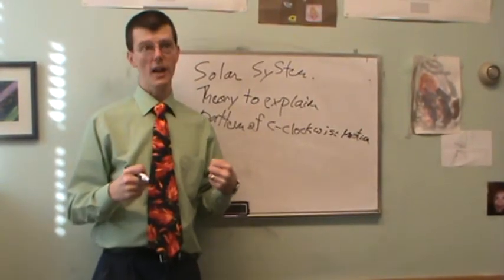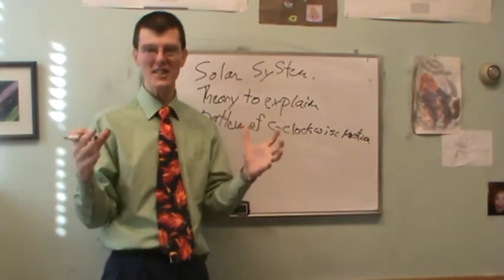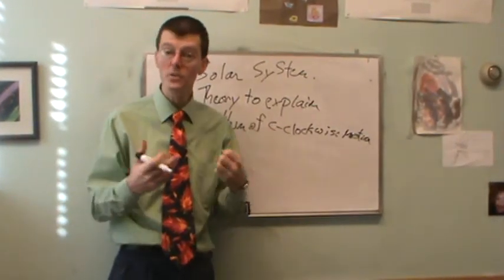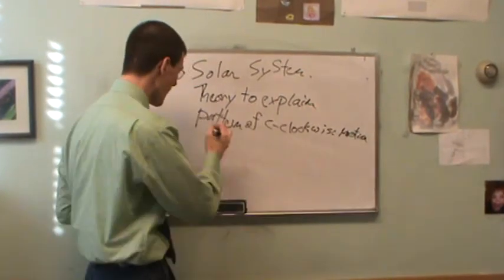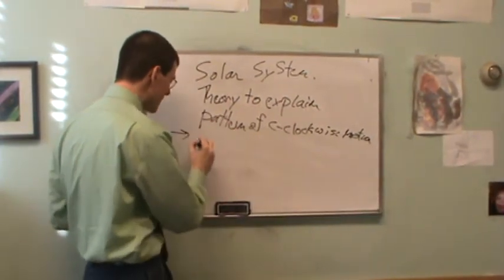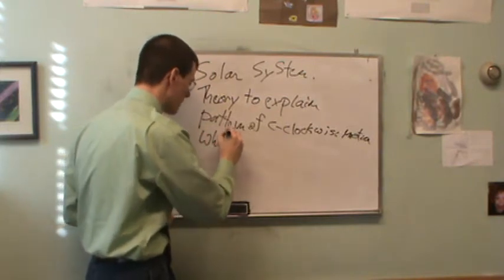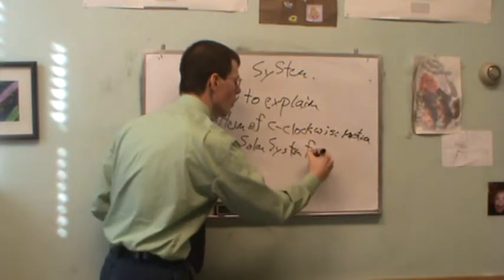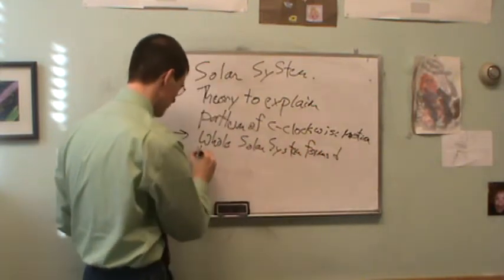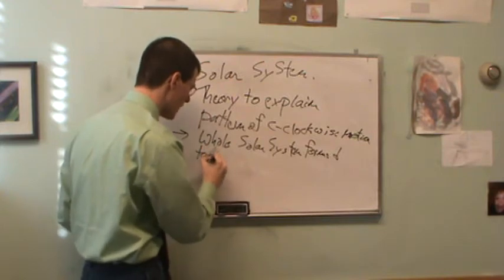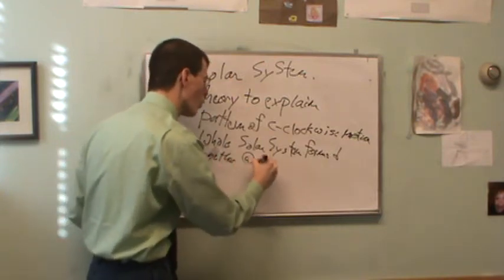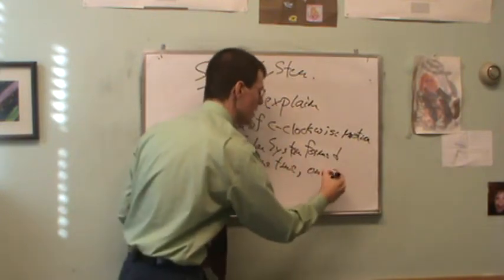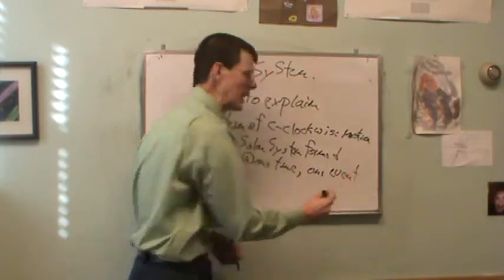So the first thing we recognize is, since they all share the same motion, that must be telling us that all the objects in our solar system formed together at one time in the same way. So the theory to explain, the first bit, is that the whole solar system formed together at one time, in one way, in one process, one event. One event that took place is how our solar system formed.